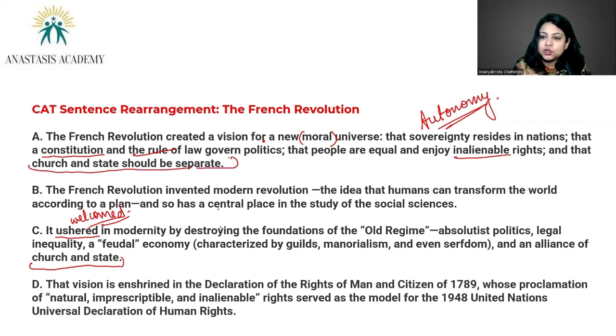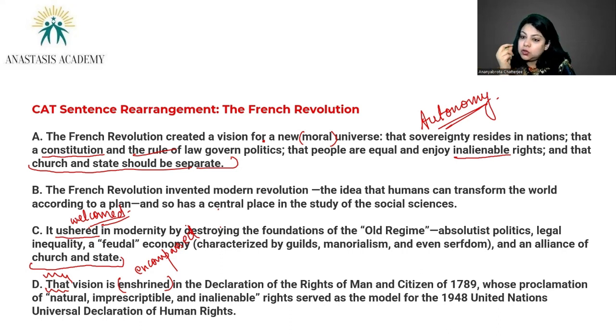B says that vision, some kind of vision. That is a pronoun. Pronouns always replace nouns, so it has to come after a sentence, right? That vision is enshrined. Enshrined as in encompassed, absorbed. Enshrined in the Declaration of the Rights of Man and Citizen of 1789, whose proclamation of natural